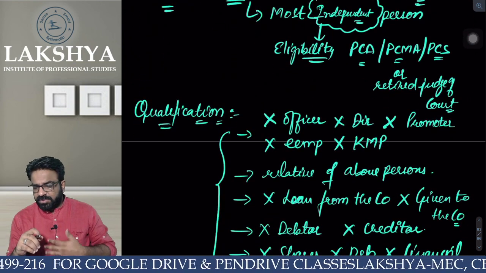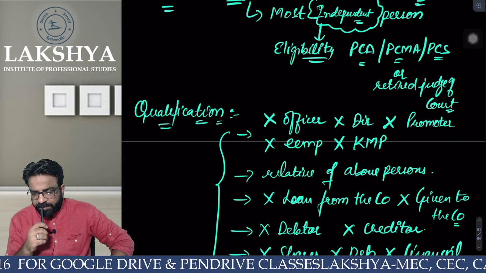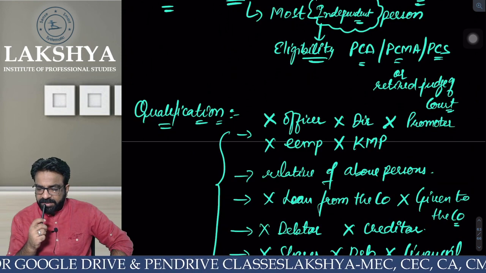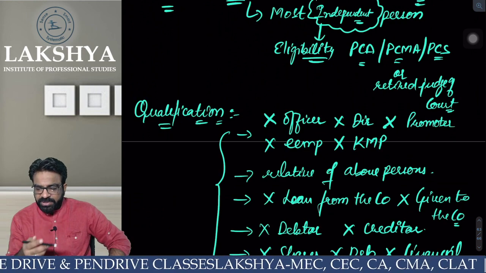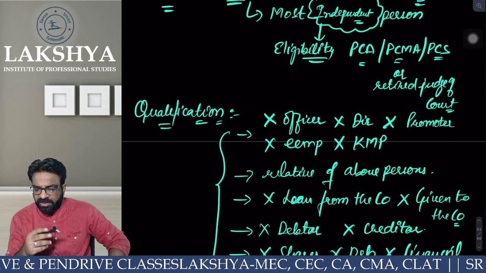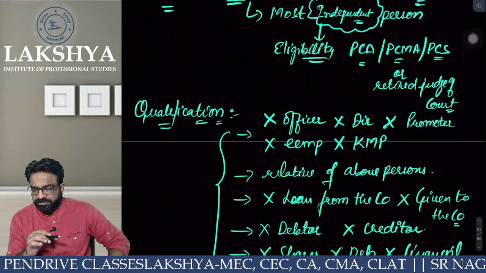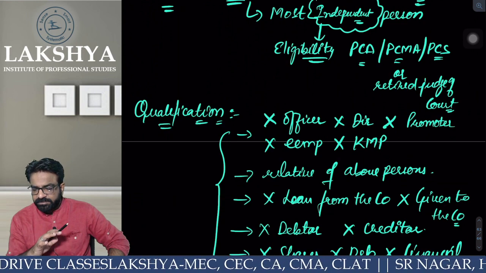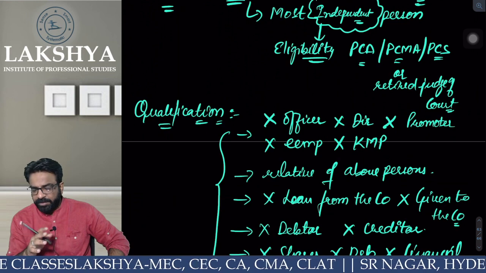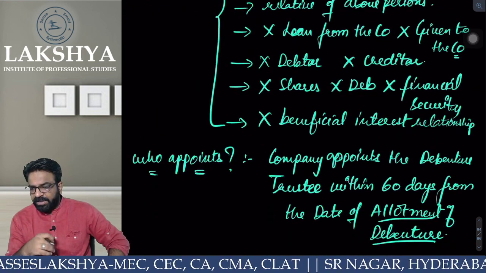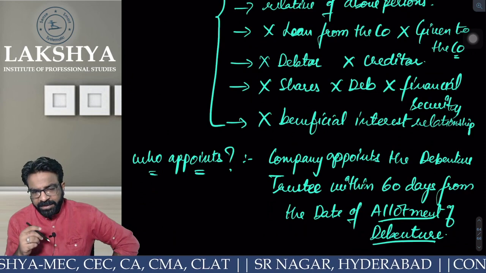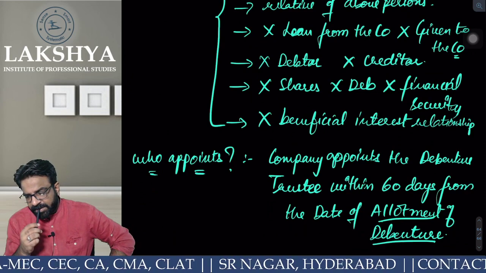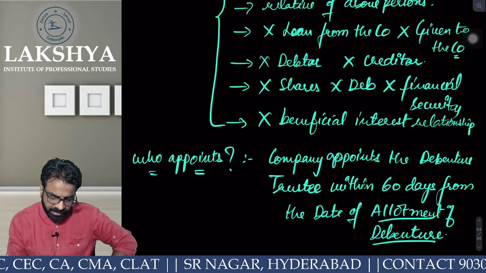You have to say yes or no. Can he be an employee, promoter, director, loan giver, loan taker, debenture holder, shareholder, or any of their relative? Allowed or not allowed? Not allowed. Are you getting the point? Okay, next one. Should he be a dependent or independent person? The independent person. Very nice.